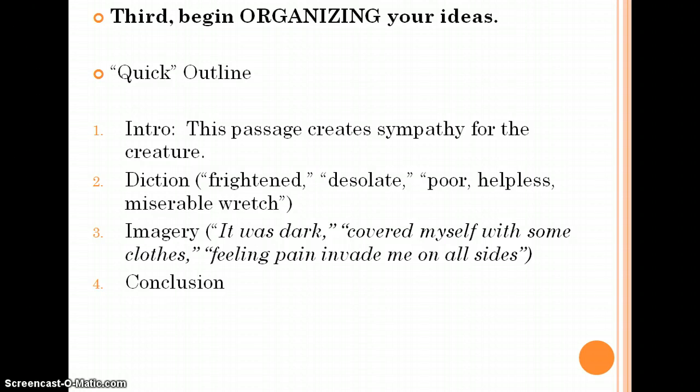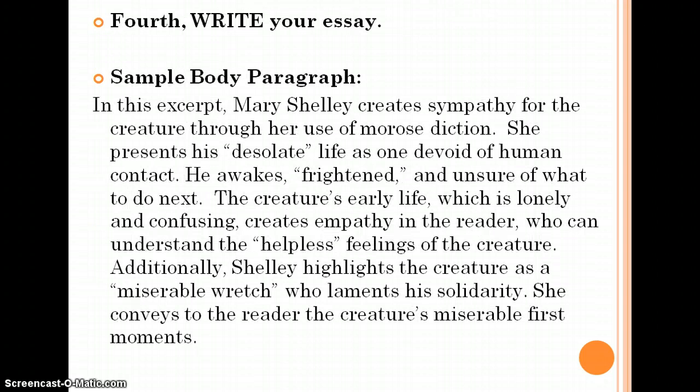Frightened, desolate, poor, helpless, miserable wretch. For imagery, again, I've got my list. It was dark, covered myself with some clothes, feeling pain invade me on all sides. This is where it's important that I label these literary devices on the very first step. Otherwise, I'm going to have to read through the passage, even just the ones I've underlined, several times, and that wastes precious time.